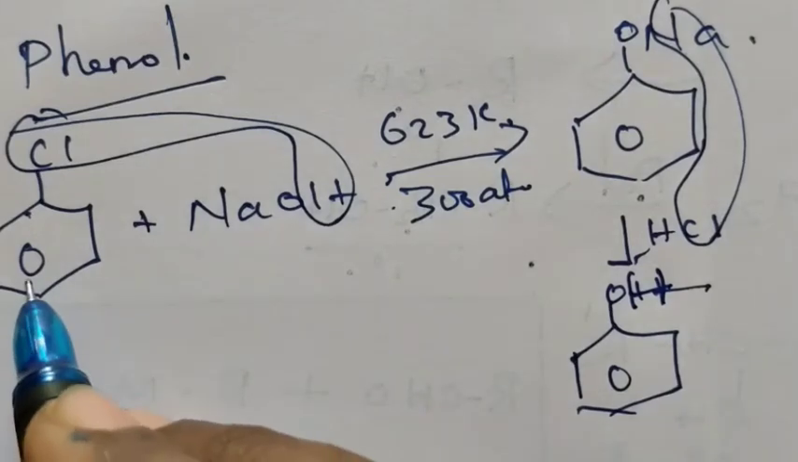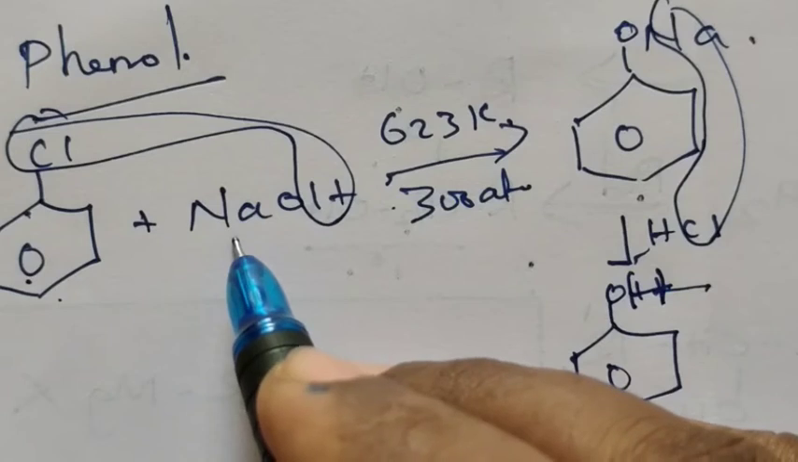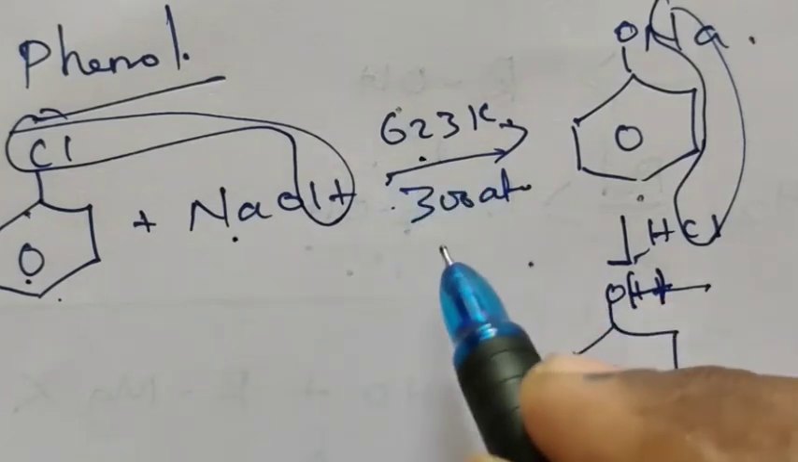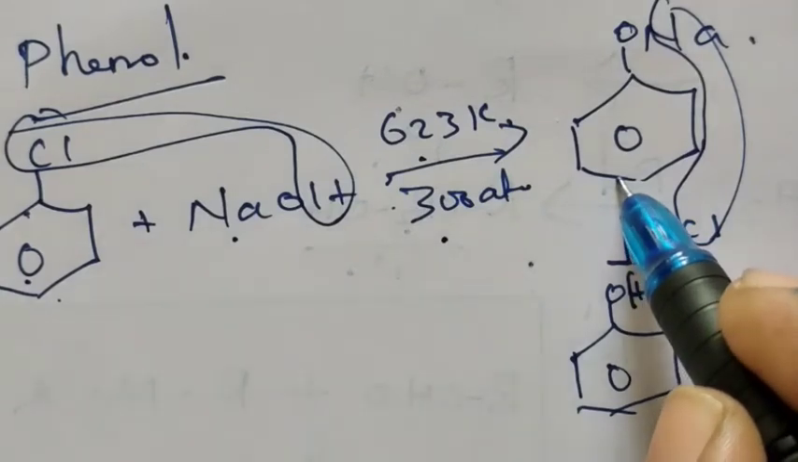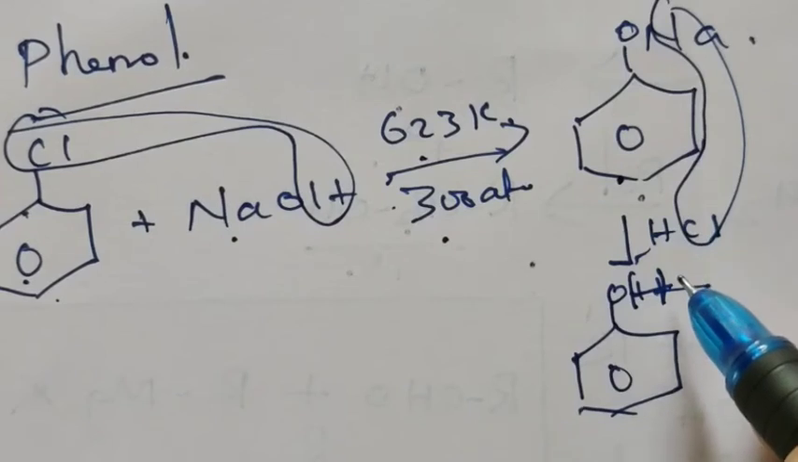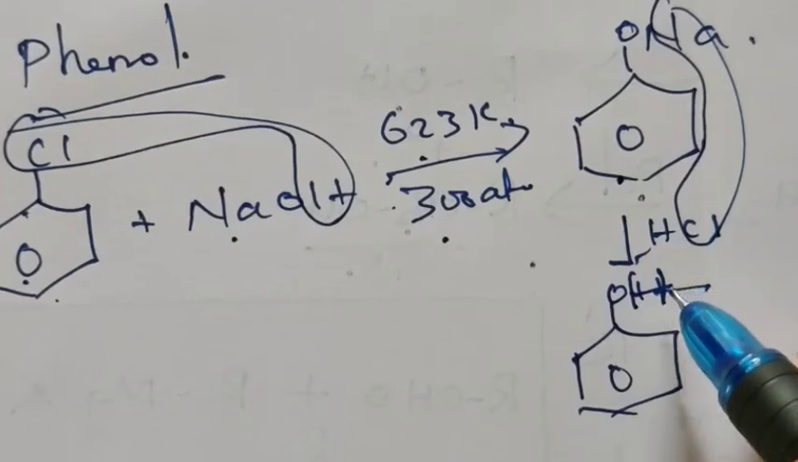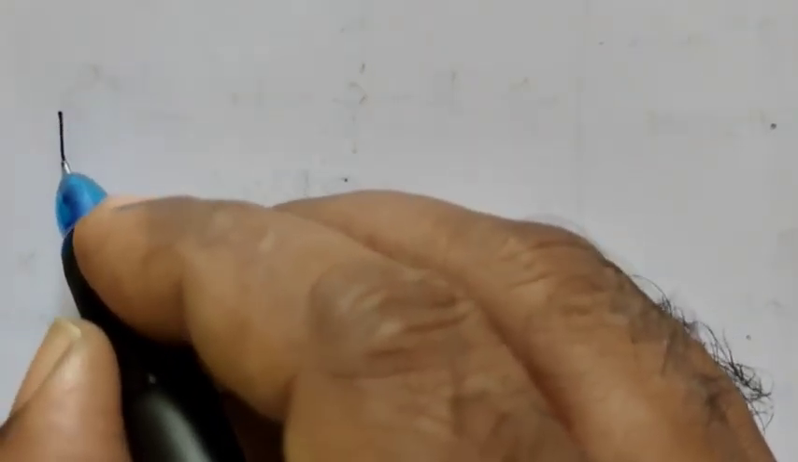But how will you convert chlorobenzene to phenol? Chlorobenzene is first treated with sodium hydroxide at about 623 Kelvin and 300 atmospheric pressure. We get sodium phenoxide. That sodium phenoxide on acidification, that means treated with HCl, gives phenol.